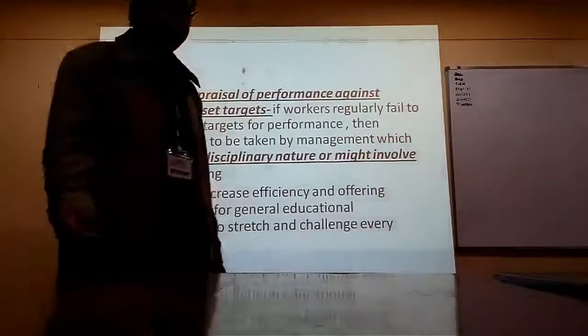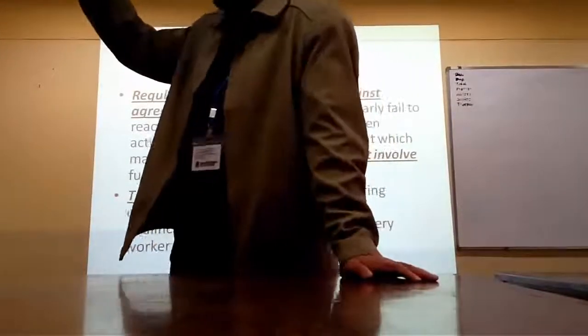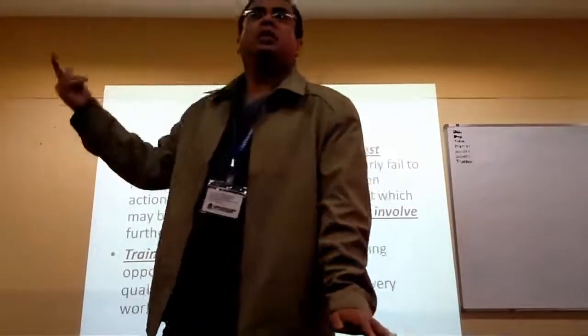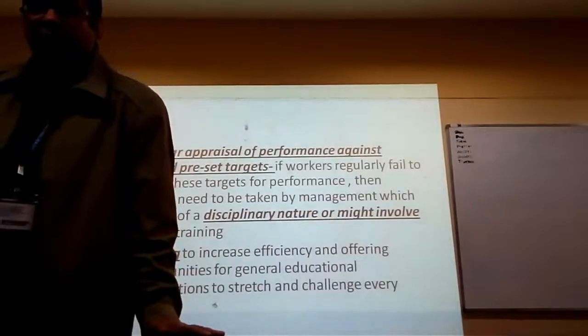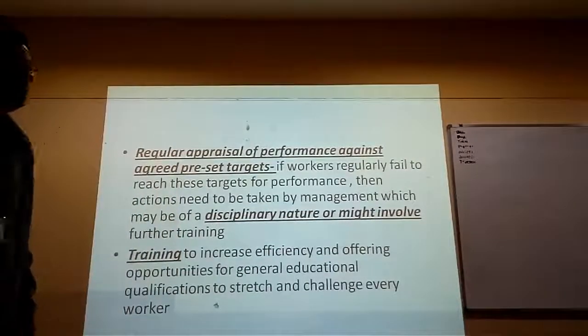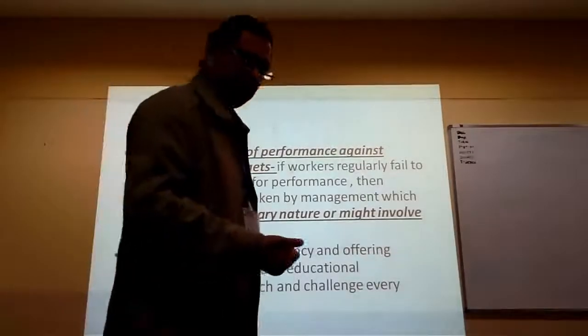So the first thing that these successful companies were doing was a soft approach to HRM. Second was employee performance appraisal. Thirdly, regular training.